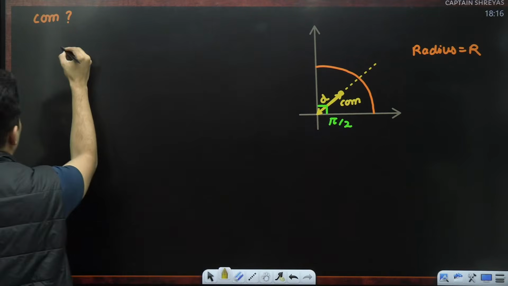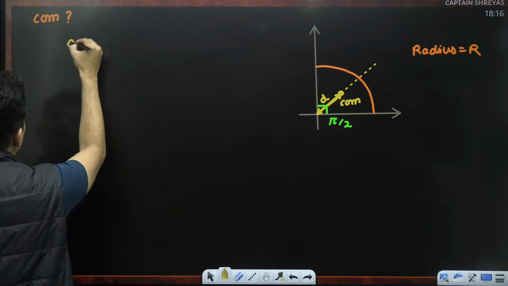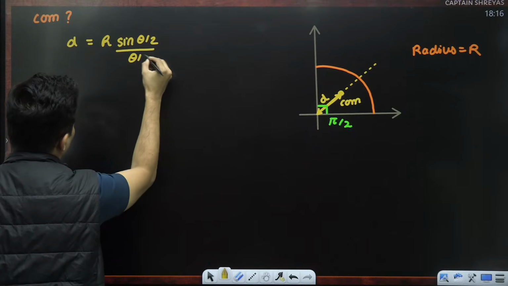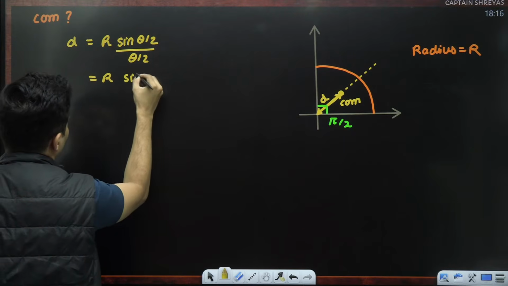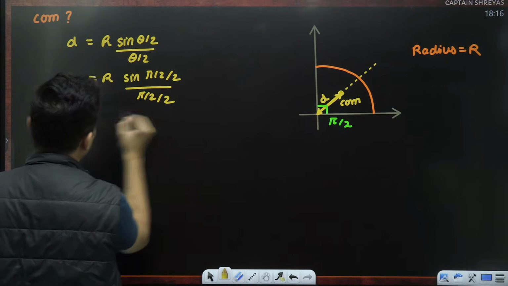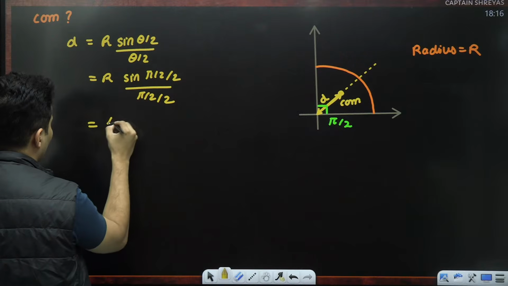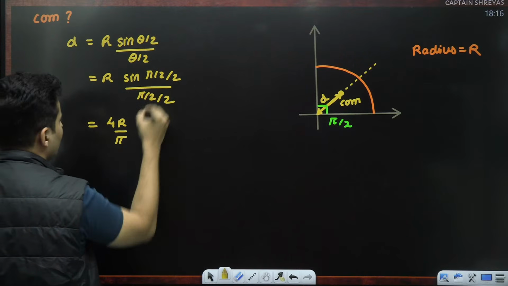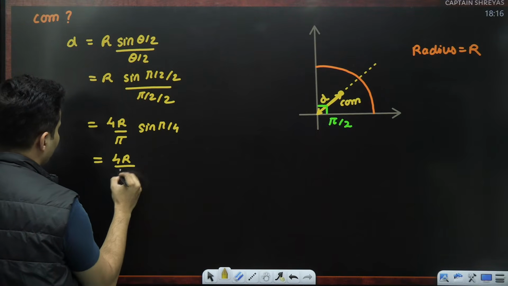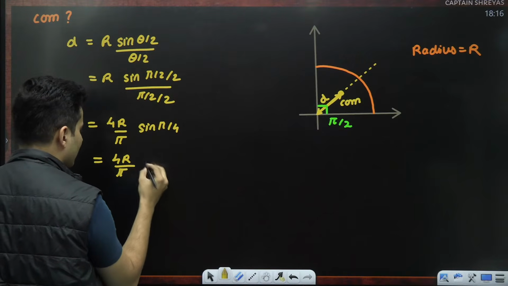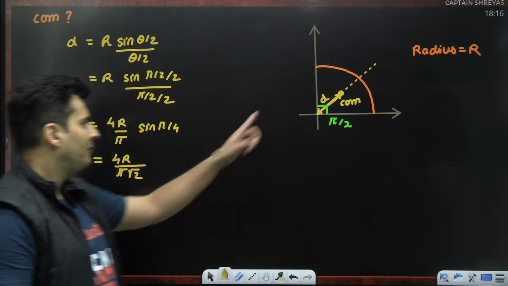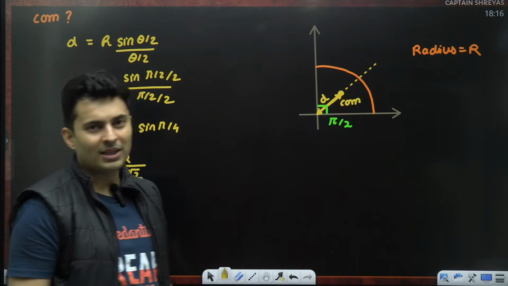Using the arc formula, the distance is given by r sin(θ/2) divided by θ/2. Radius is r, θ is π/2, so θ/2 is π/4. The 4 goes on top, so we get 4r by π, and sin of π/4, which is 45 degrees. Sine 45 degrees is 1 by root 2, so the distance is 4r by π root 2. That is the distance from the origin where the center of mass is located.